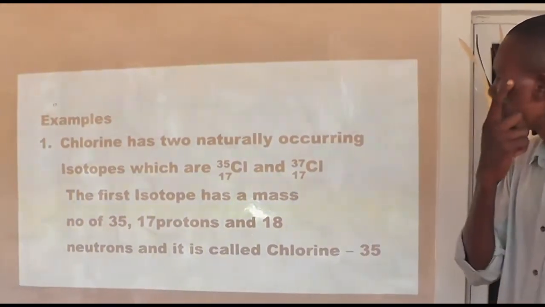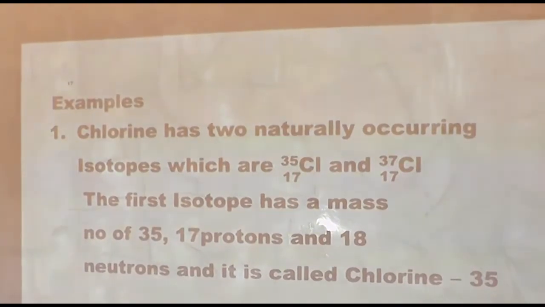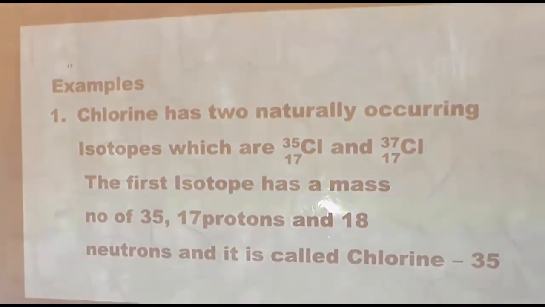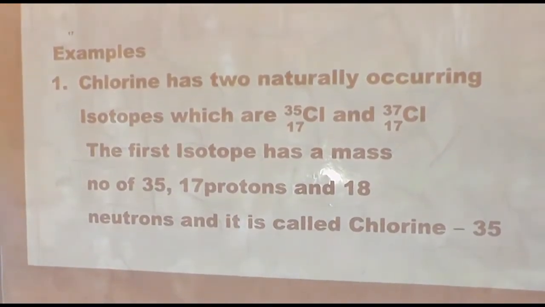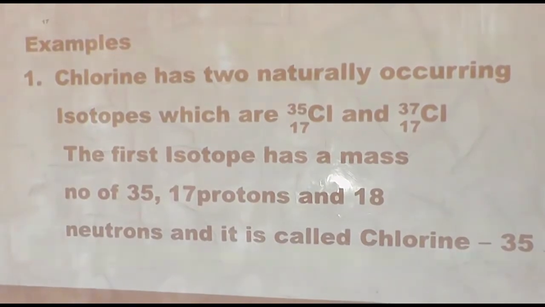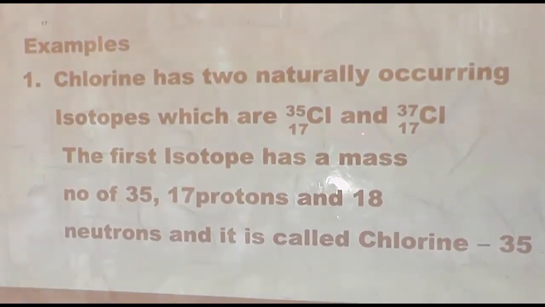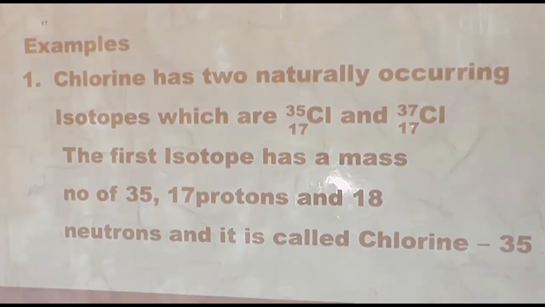For example, chlorine occurs in two isotopic forms. Chlorine has two naturally occurring isotopes, which are chlorine with atomic number 17, mass number 35, and chlorine with atomic number 17, mass number 37.